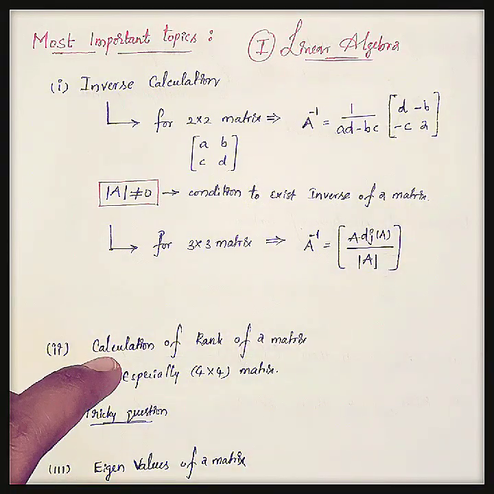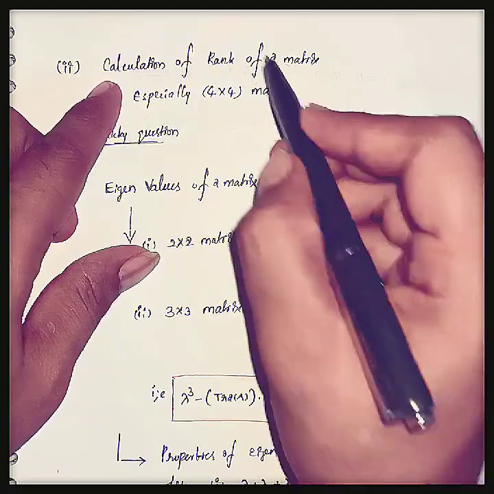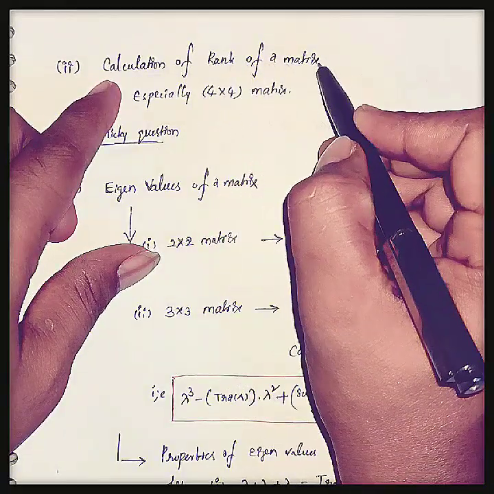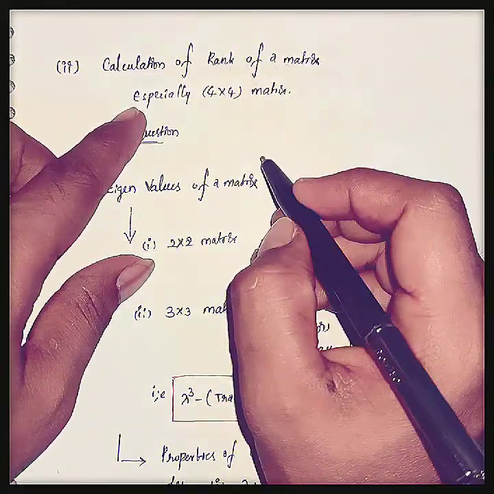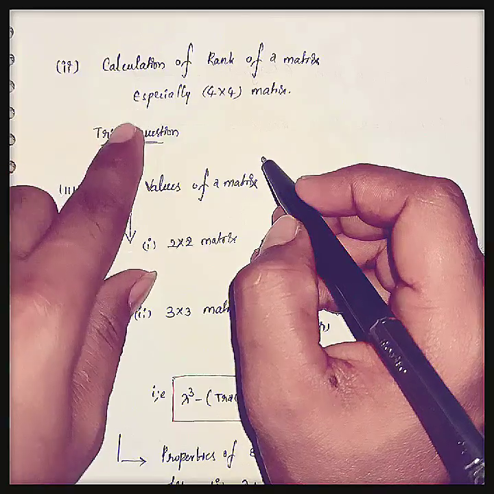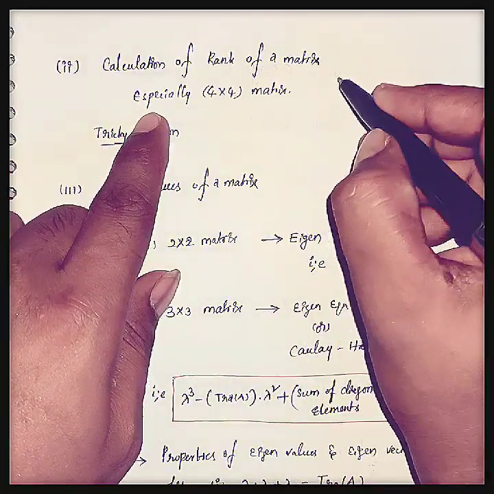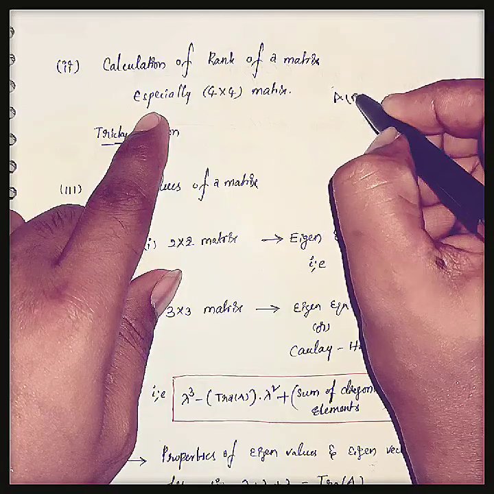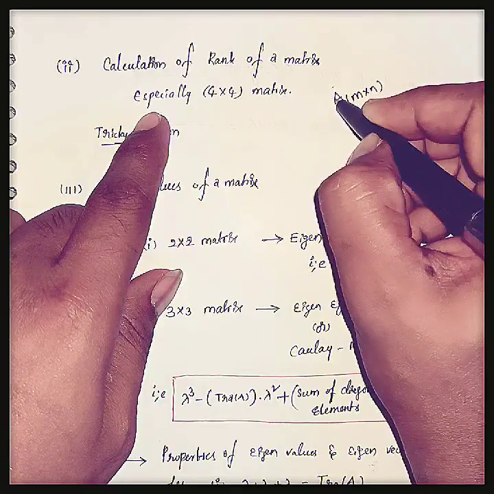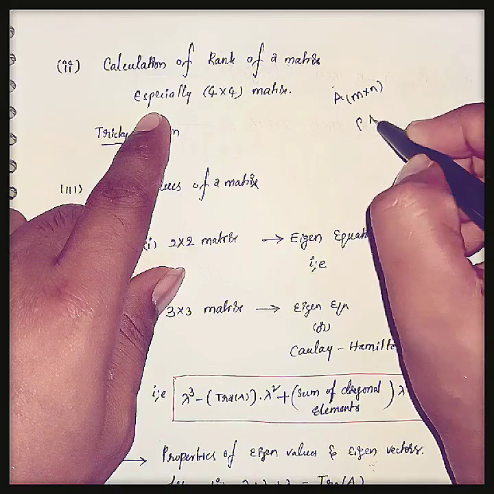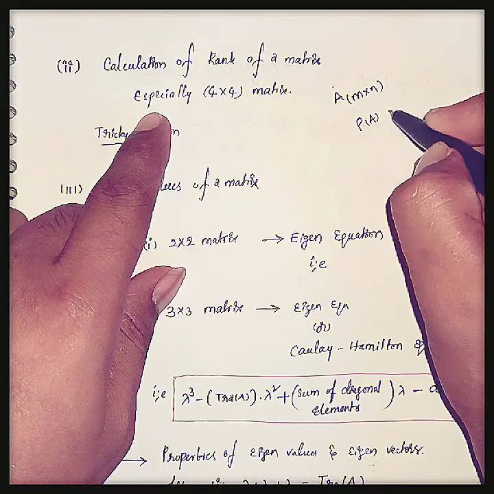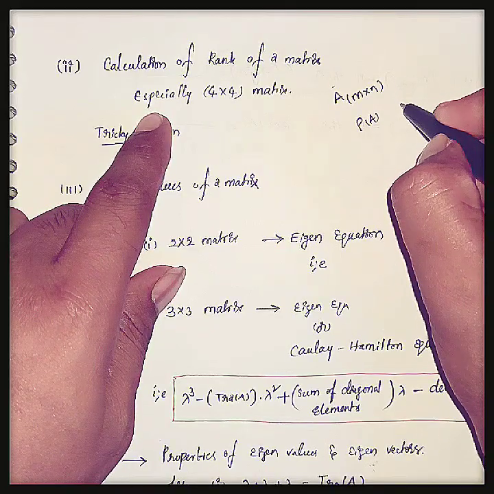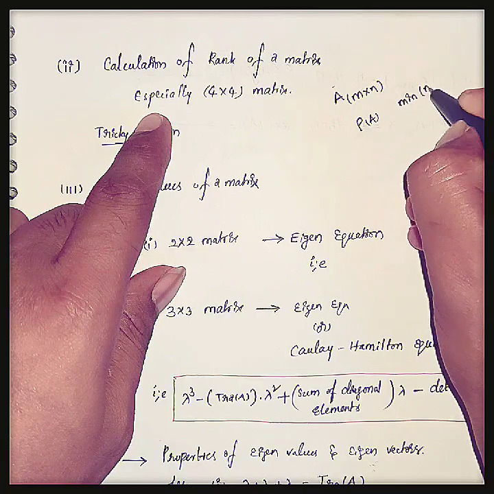And the next concept is calculation of rank of a matrix, and especially they will ask about the 4 by 4 matrix. Here, for a matrix of order m by n, the rank of that matrix, rho of A, should be less than or equal to the minimum of m comma n.